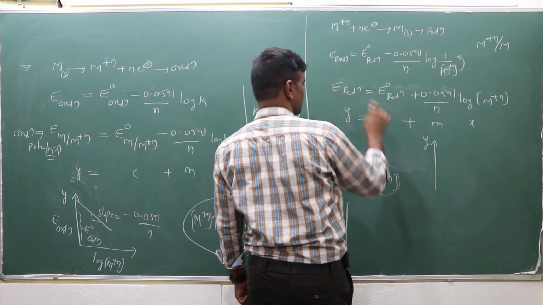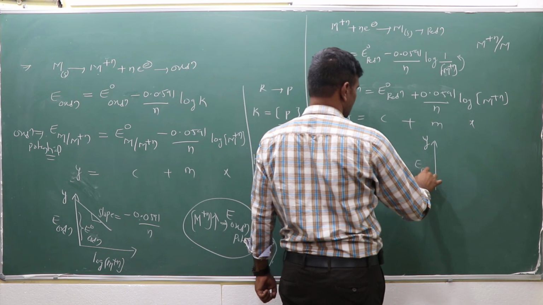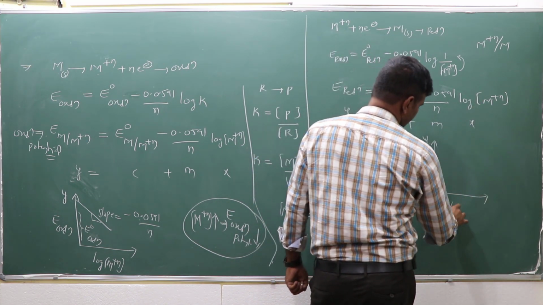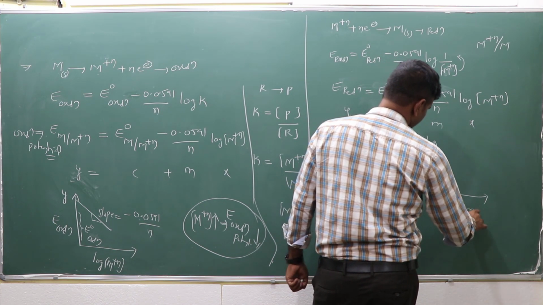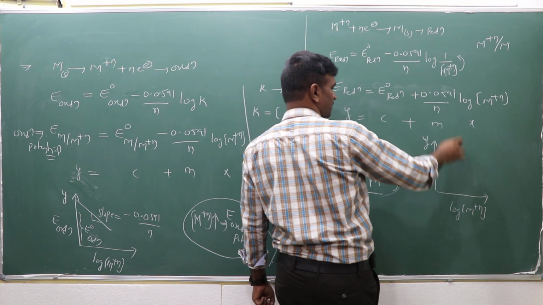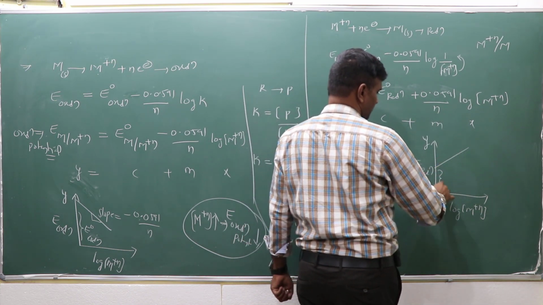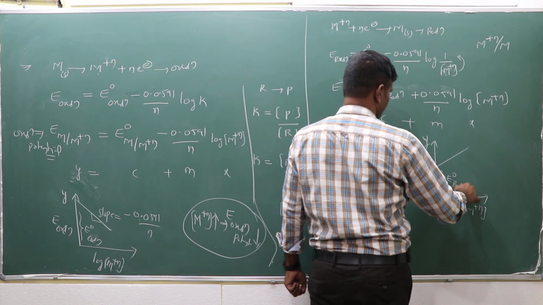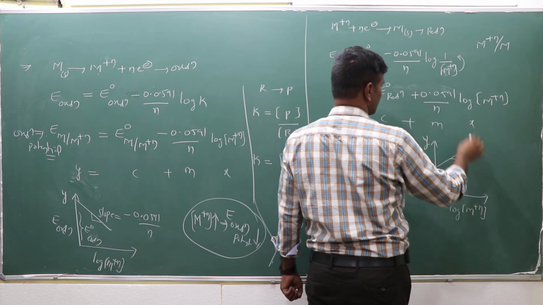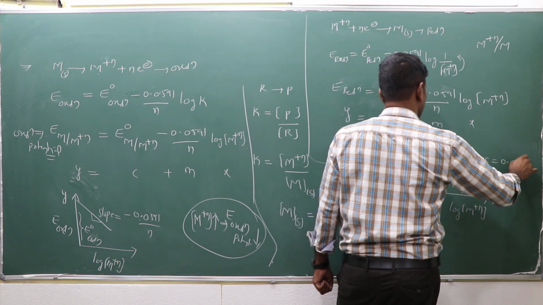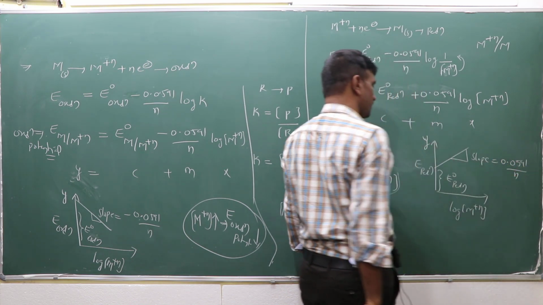On the y-axis is what? Reduction cell potential, and on the x-axis log M^n+, and the slope is which one? A positive value with some intercept. This intercept is what? E0 of reduction, the standard reduction, and the slope is 0.0591 by n.